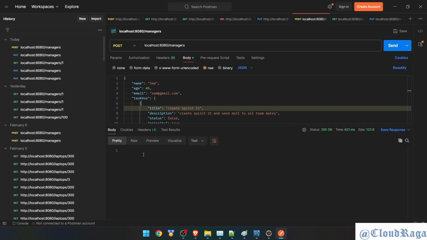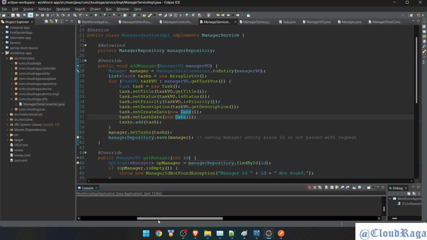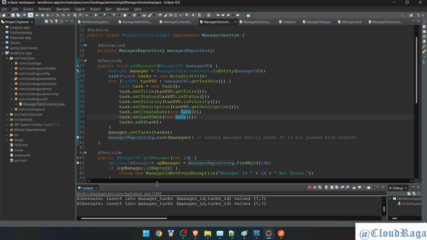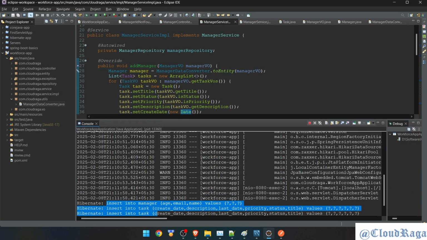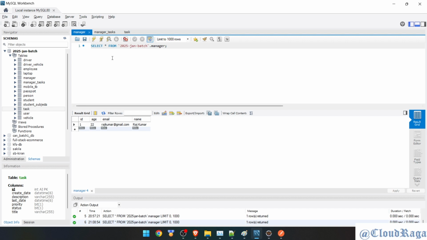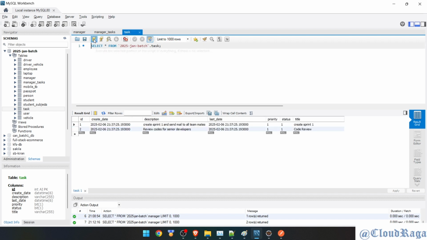Fine. So everything's intact, and let's hit the send button. Okay, it says 200. No response. We are not expecting anything in response. Let's check the Eclipse console. So we can see some insert queries are there. So no exception. Nice. Going to the database. First check manager. Okay, I can see one more entry. Nice. Task. Let's run this code.